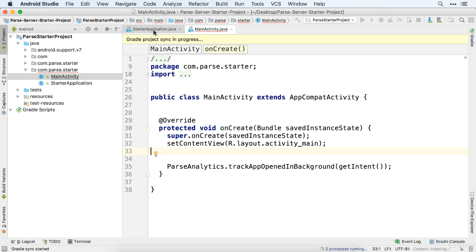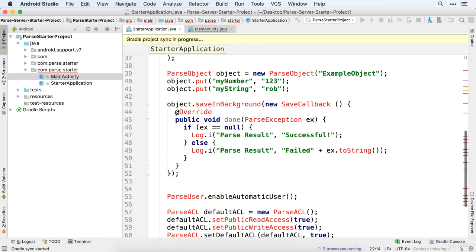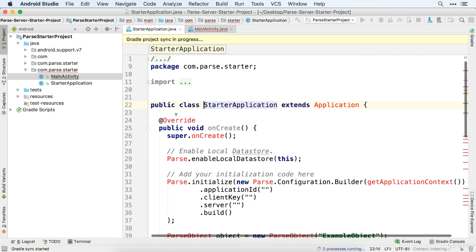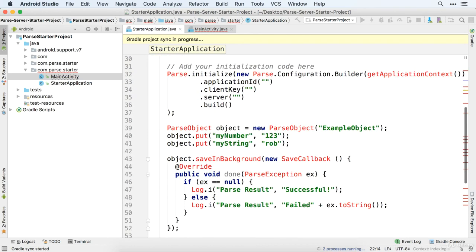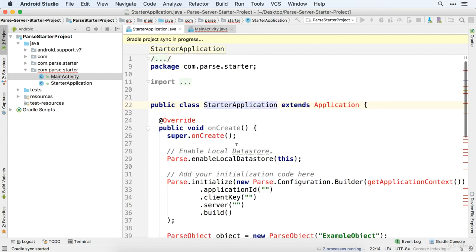But the real interesting stuff here is in this starter application, because this has some code that allows us to connect to Parse, and down here we're going to create some objects that we're going to put in that Parse server, and try and get them and read them back. And with all of this, we've got to then plug in some stuff like the application ID, client key, server, all that good stuff. Luckily we have all this information inside of our terminal, so we just need to move forward with entering that information.